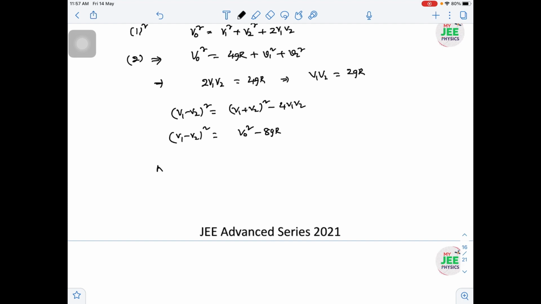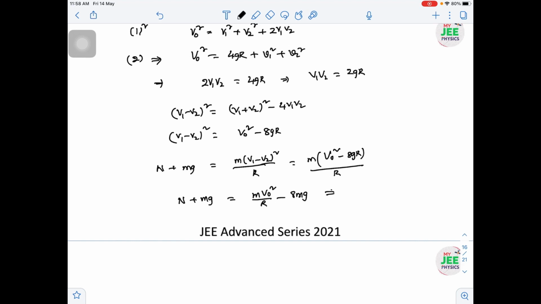From the third equation, I can write N plus mg is equal to m into v1 minus v2 whole square by r, which is m into v0 square minus 8gr by r. So N plus mg is equal to mv0 square by r minus 8mg. Finally, the N value is equal to mv0 square by r minus 9mg.